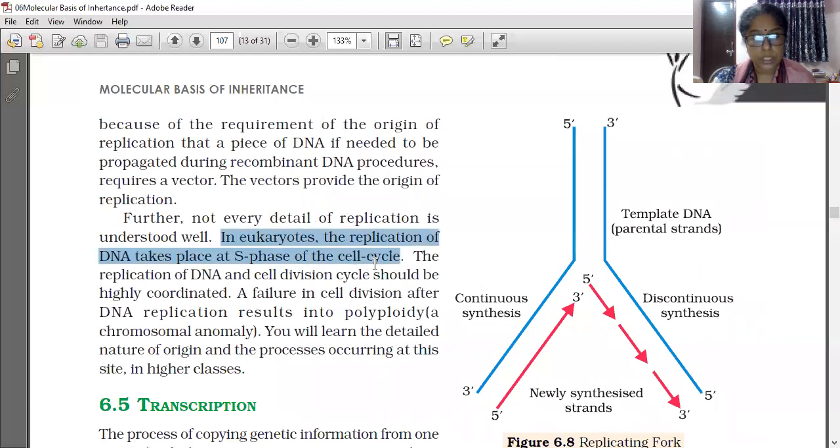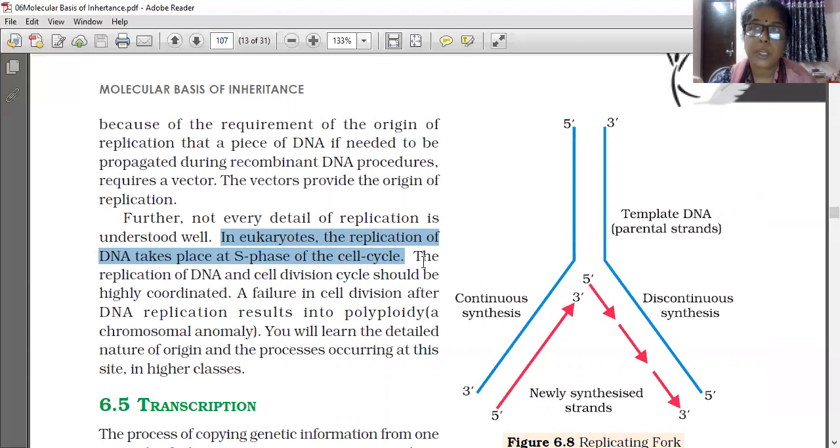In eukaryotes, the replication of DNA takes place at the S phase of the cell cycle. G1, G2 and S phase we already learned in 11th standard. The replication of DNA and cell division cycle should be highly coordinated. A failure in cell division after DNA replication results in polyploidy, which is a chromosomal anomaly.